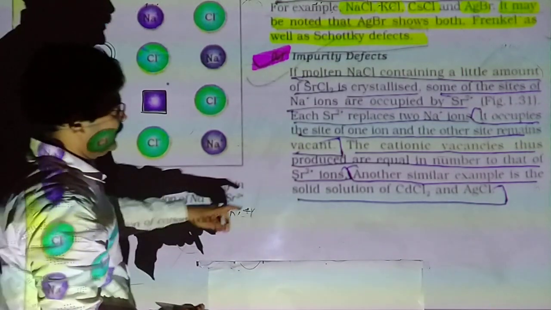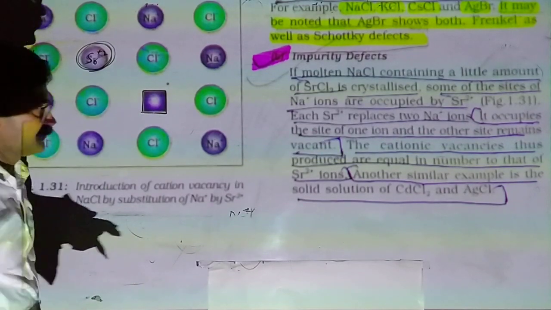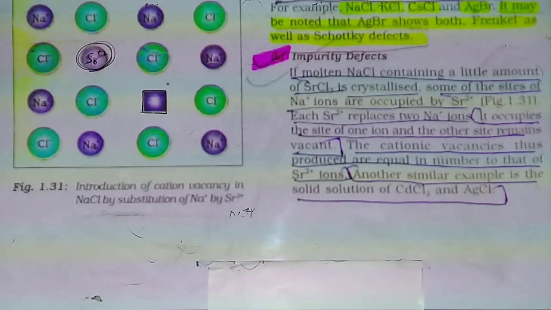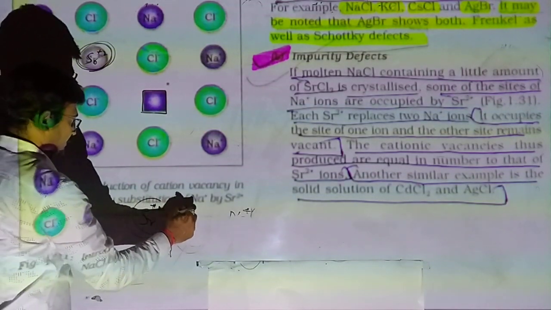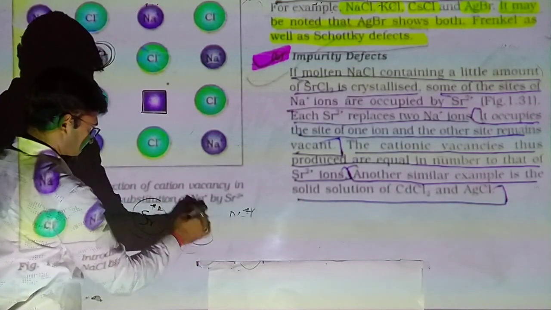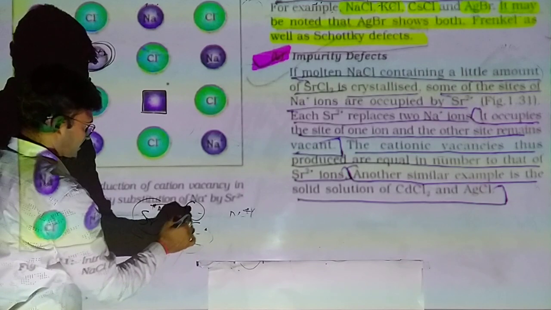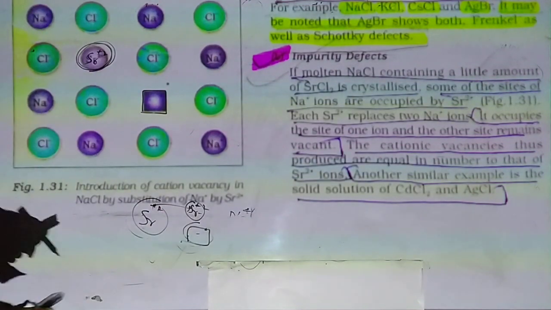The cation vacancy thus produced, cation ની જગ્યા ખાલી રહેશે. હવે it is equal to number of strontium ions. Yes, when one strontium ion enters into it, 2 Na plus ions are removed, so one place will be filled by strontium and one space remains vacant.